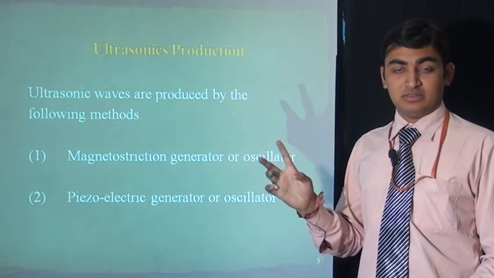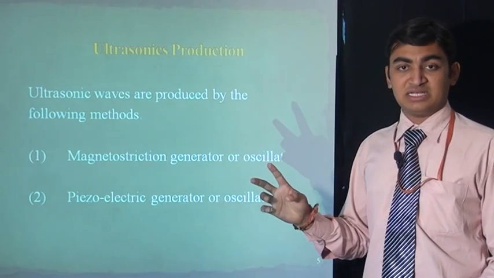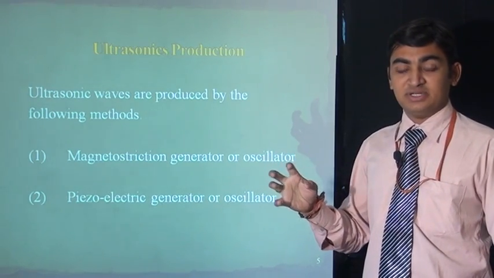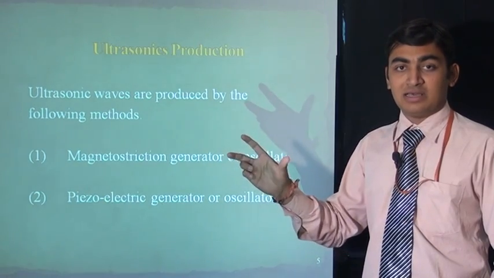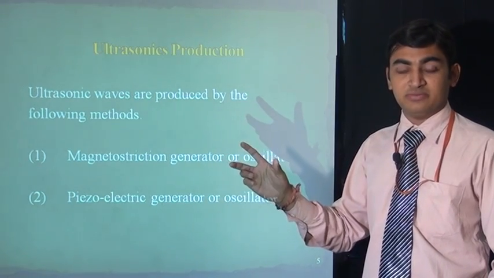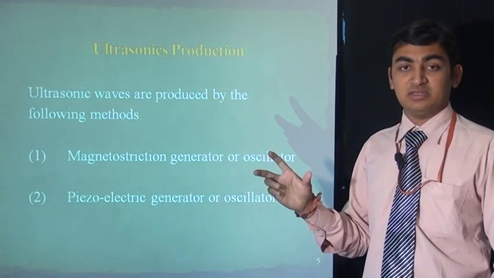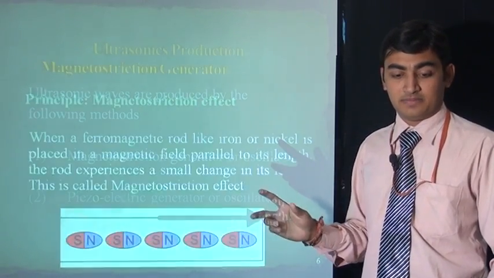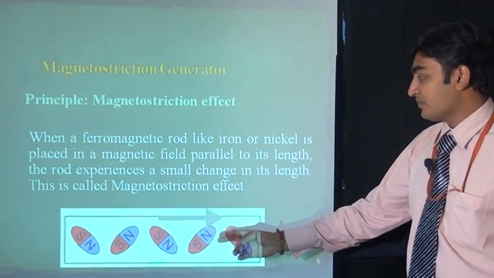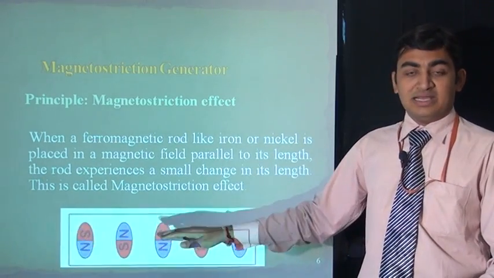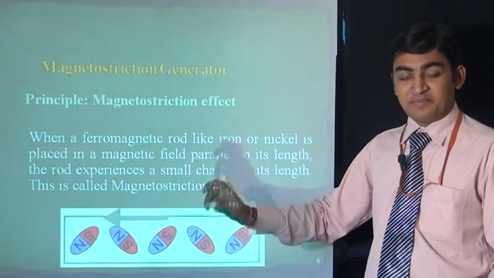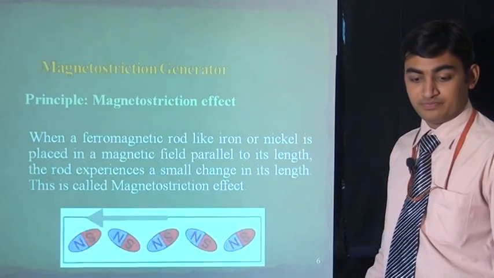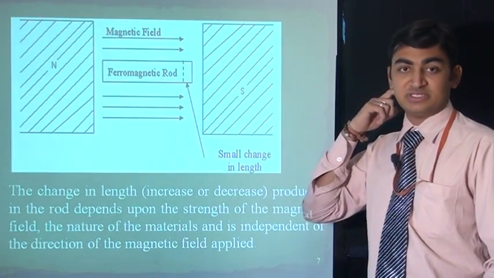By an alternating change of the magnetic field, the length of a bar of iron, nickel or cobalt, a ferromagnetic material, will change like this figure. By changing this length rapidly, we produce ultrasonic sound. This effect is called magnetostriction.